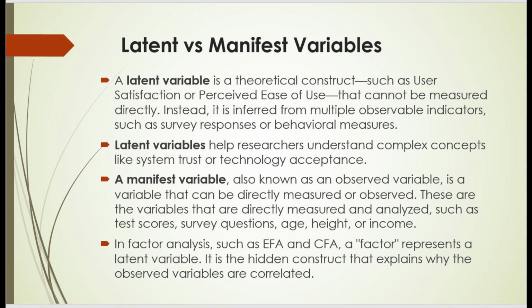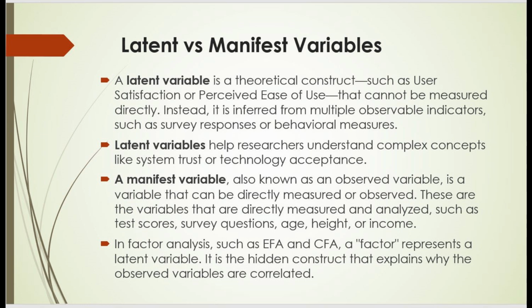Latent versus manifest variables. A latent variable is a theoretical construct, such as user satisfaction or perceived ease of use, that cannot be measured directly. Instead, it is inferred from multiple observable indicators, such as survey responses or behavioral measures. Latent variables help researchers understand complex concepts like system trust or technology acceptance.